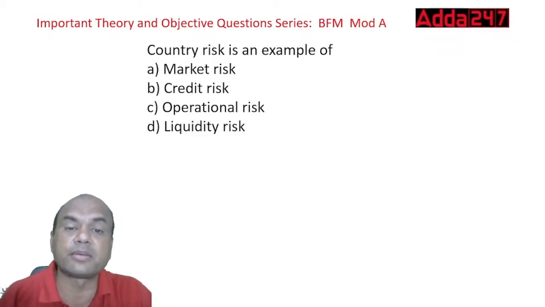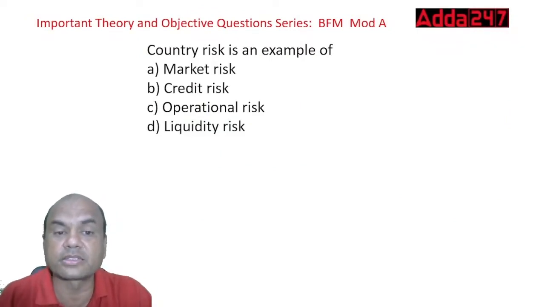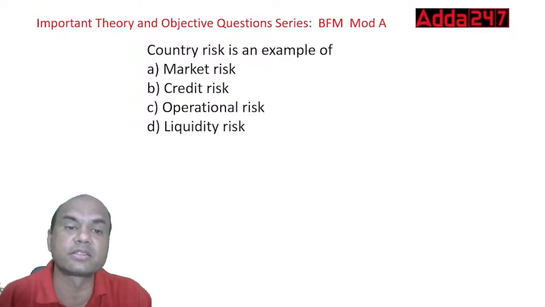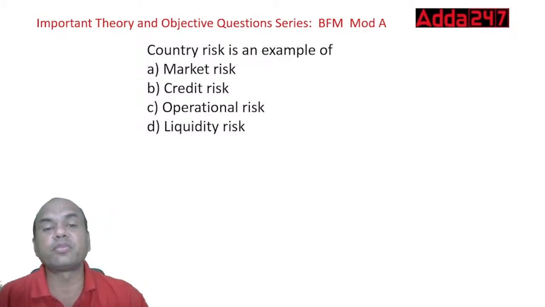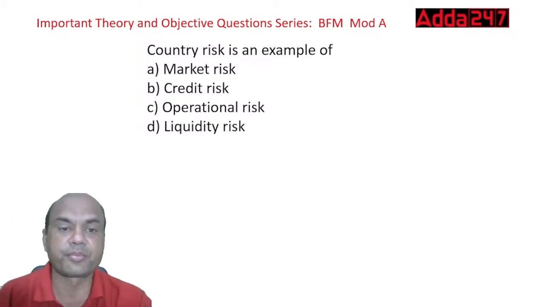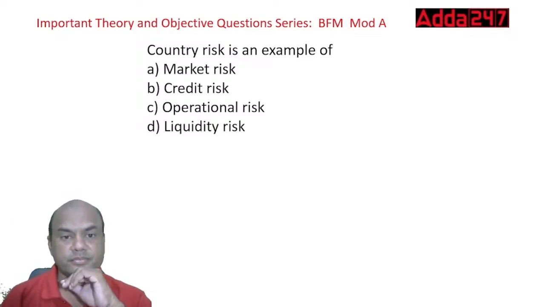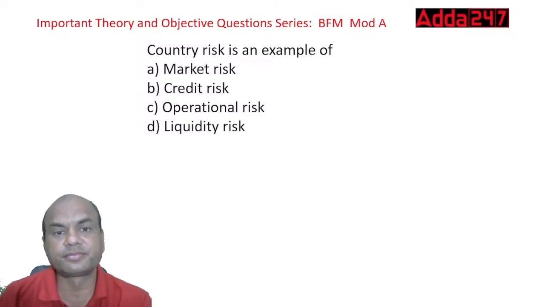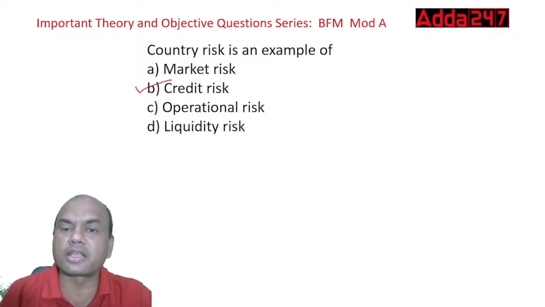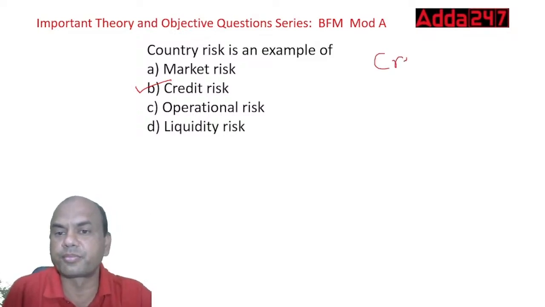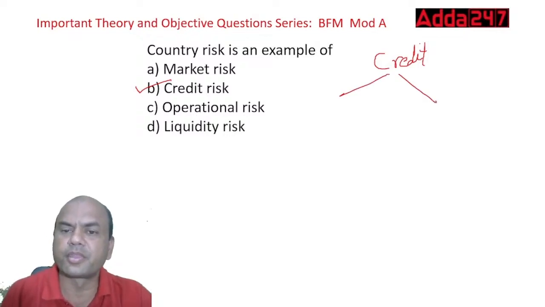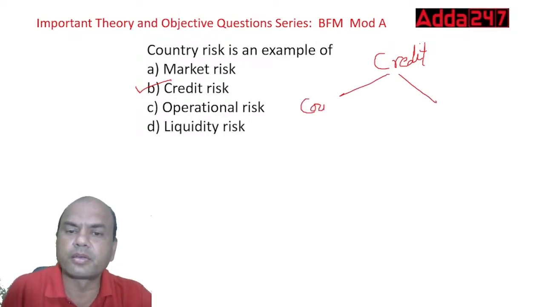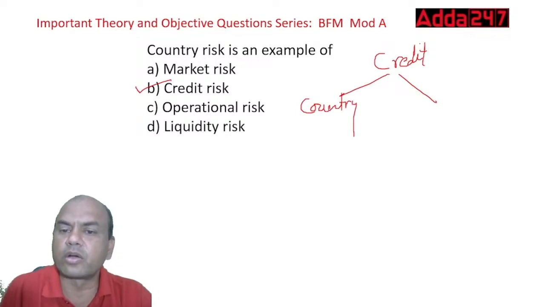Country risk is an example of market risk, credit risk, operational risk, liquidity risk. So country risk is an example of what? Yeah, it is credit. Okay, remember credit risk is of two types. Credit mainly. There can be various types, but mainly two types. One is country and second is counterparty.